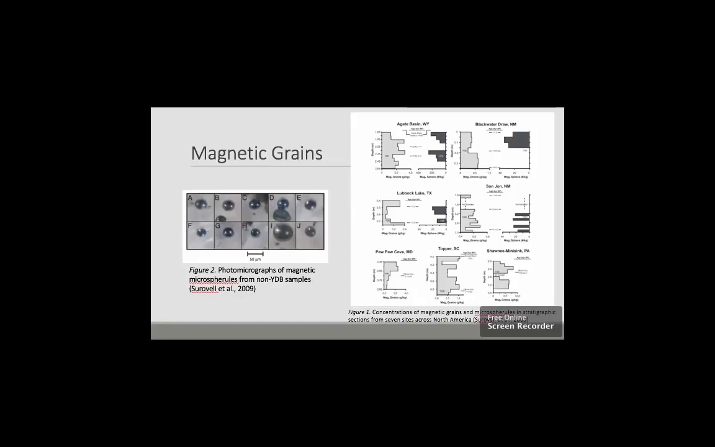In contrast to past evidence, Surovell et al. 2009 found that the magnetic grain levels in the YDB samples across North America do not show increased magnetic grain levels in relation to non-YDB soil samples. This is evidence that magnetic grains can come from any array of different sources, and the origin of the grains cannot be assumed to come from an extraterrestrial source. In Figure 1, the YDB samples do not show a peak in magnetic grain level concentrations in YDB layers. Figure 2 shows pictures of magnetic microspherules that have also been discovered in non-Younger Dryas boundary samples.